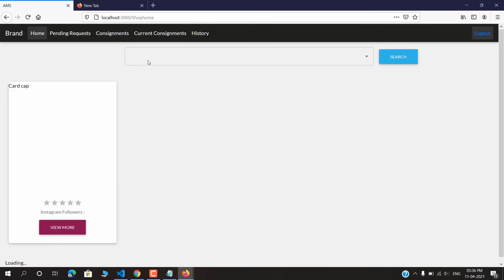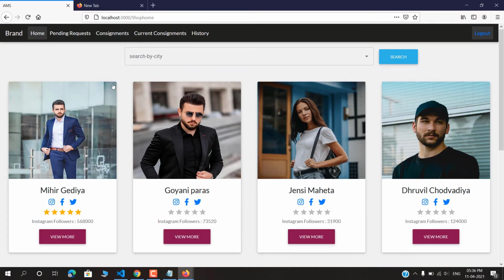Now I'm logging in. This is the home page of brands. Here the basic details of influencers will be shown, like followers, the link of their profile, and the previous ratings of each influencer. This page may have many influencers.